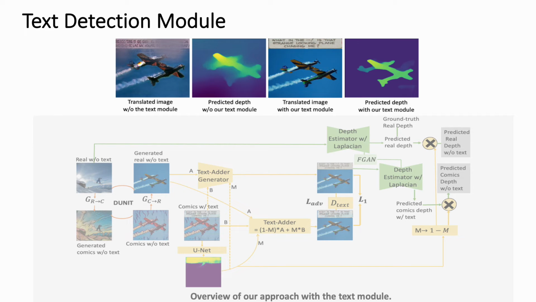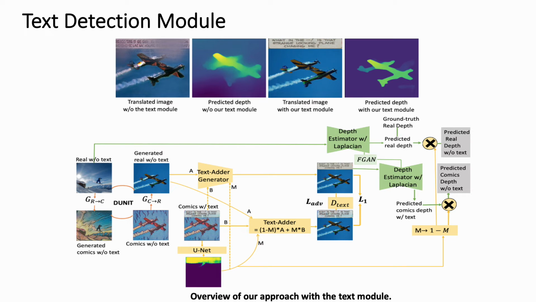When the comics are translated to the real domain, the translated images comprise text areas or speech balloons, which are in turn unknown to depth estimators trained on the real domain. This leads to text-based artifacts in the depth results, as the depth estimator considers such text areas as objects. Therefore, to control the position of the text areas in the translated images, we train a UNIT in a supervised manner. We mask the depth maps by multiplying them pixel-wise with the complement of the text area masks before using the L1 loss between the masked pseudo-ground truth depth and the depth predictions.